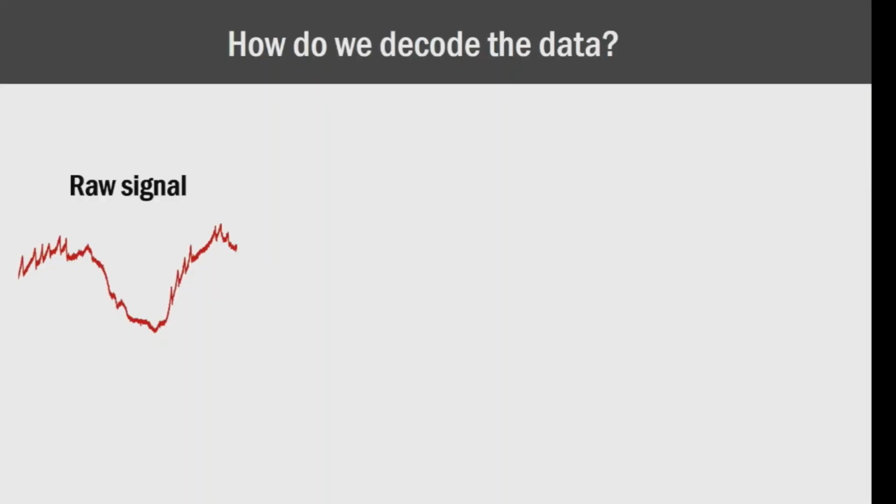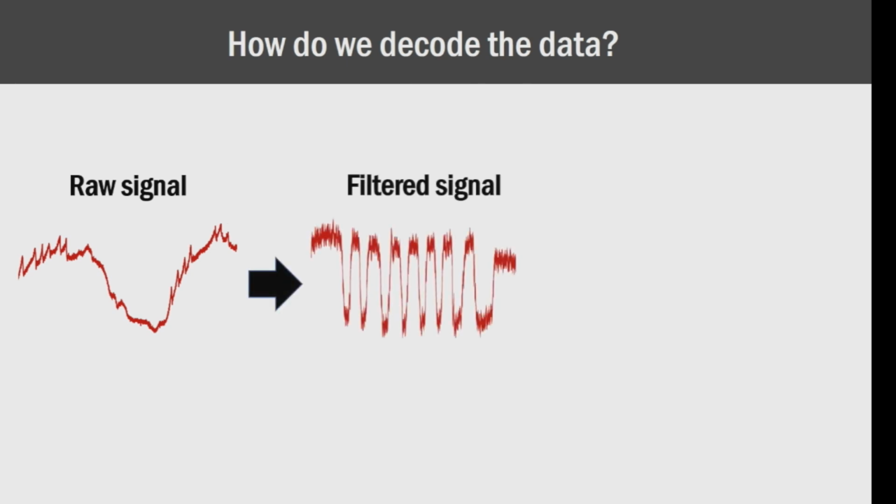And the problem is we can see in this raw signal those little peaks that I showed you before, but we also have lots of noise from the environment. So the next step is we go through and we apply some filters and count the number of peaks that we have in this signal, which corresponds to our data.